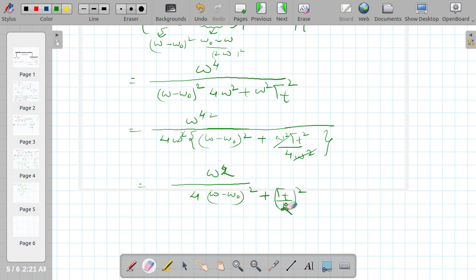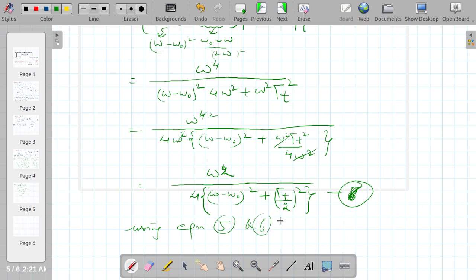I have to take 2 here because I am taking the square. And 4 is outside. Now we will use equations 5 and 6 in equation 4.